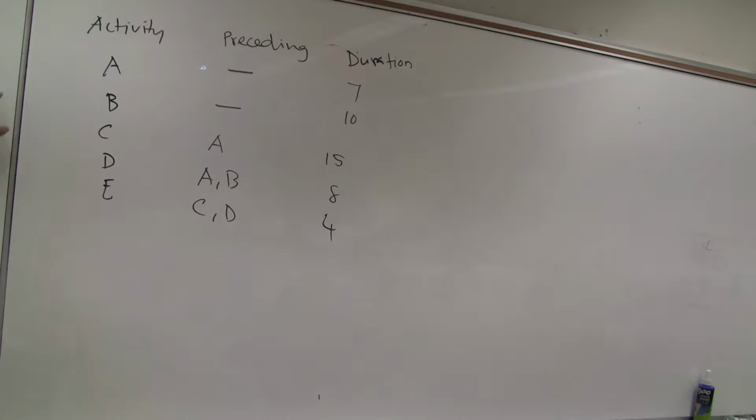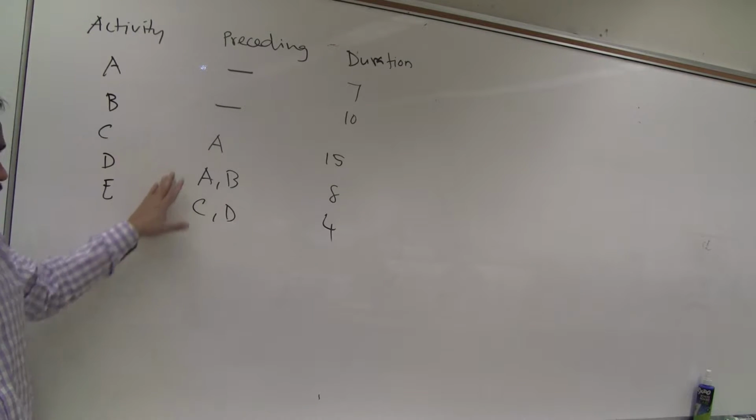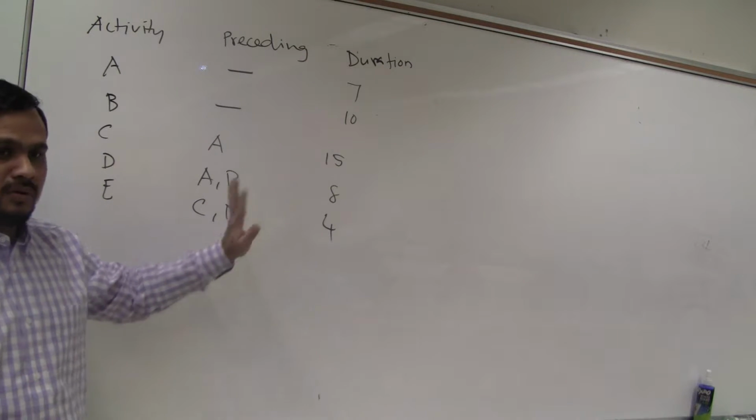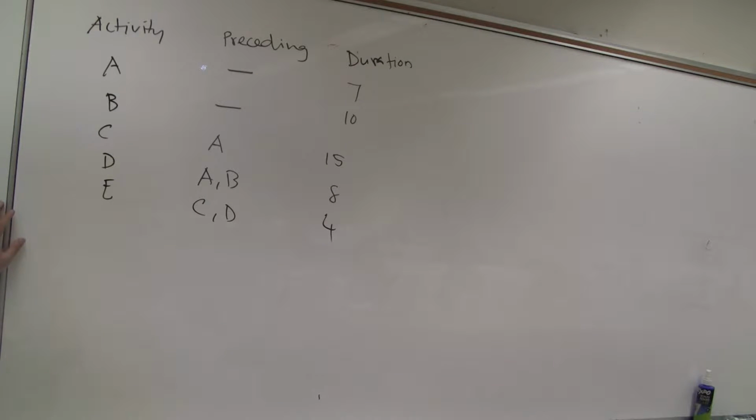Okay, this is the second problem in your book. We solved only one problem last class, so here is another problem to practice. How many activities? 1, 2, 3, 4, 5. Preceding activity, duration. No lag, no lead. Lag and lead we will do hopefully next class.